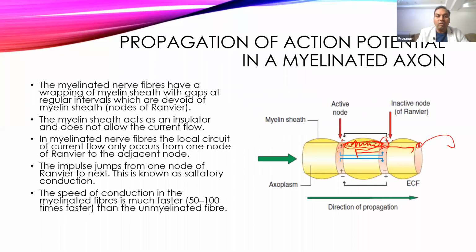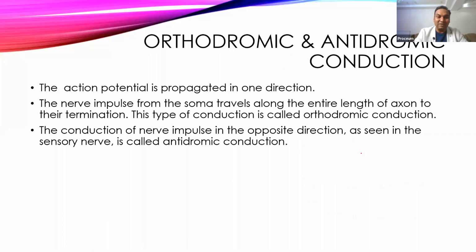Okay. Now, what is the advantage of myelin sheath? Because it generates the action potential only in this portion, and this portion is devoid of generating action potential. So, energy expenditure by these myelinated nerve fibers is much less for conduction of the impulses as compared to unmyelinated fiber. So, it is one of the energy saver mechanisms. It has a high mileage as compared to unmyelinated nerve fibers.